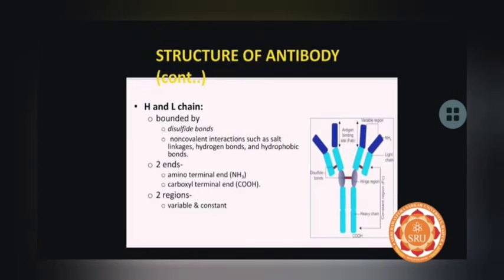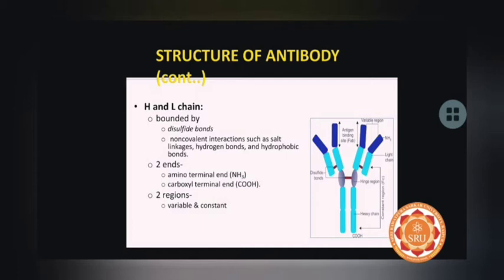So let us continue understanding the structure of antibodies in detail. These H and L chains, as I just told, are bound with disulfide bonds. And there are several other non-covalent interactions like salt linkages, hydrogen bonds and hydrophobic bonds. And there are 2 ends of the antibody structure. One end consists of the amino terminus, that is NH3, and the other end consists of the carboxyl terminal, that is COOH. And there are 2 very peculiar regions, which are the variable and the constant region.